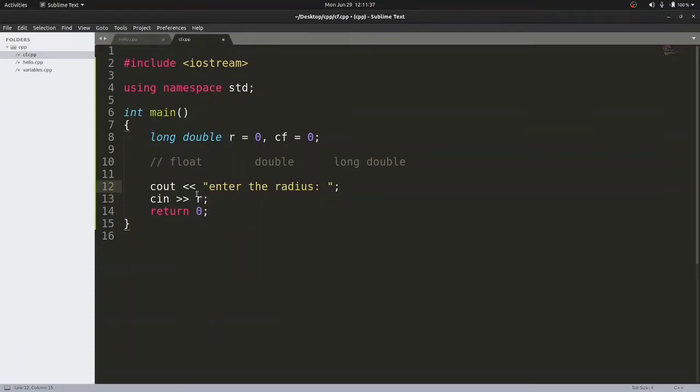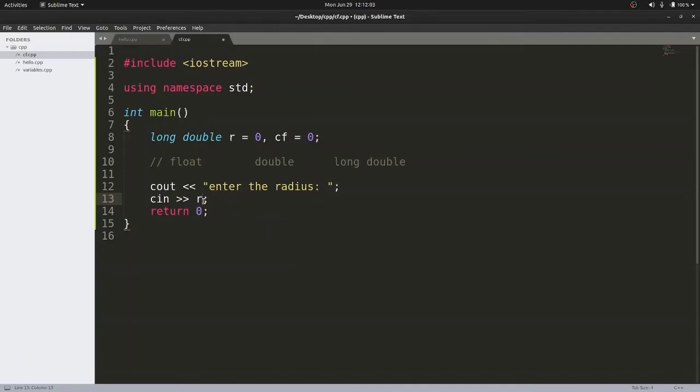From that input buffer, cin reads the data and stores it in the memory address named R. So cin will read your data from the input buffer and store the value in the variable R. This operator is called the extraction operator, because it is extracting your data from the input buffer and storing that data in the memory location whose name is R. So that is the meaning of this statement, cin >> R.